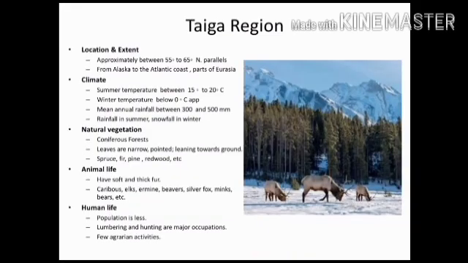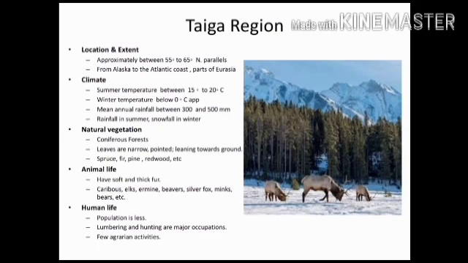Taiga region. The Taiga region is located between 55° and 65° north parallels from Alaska to the Atlantic coast and parts of Eurasia. Here the mean summer temperature is 15 to 20 degrees Celsius. Winter temperature is below 10 degrees Celsius. Mean annual rainfall is between 300 and 500 millimeters. It rains in summer and snowfalls in winter.